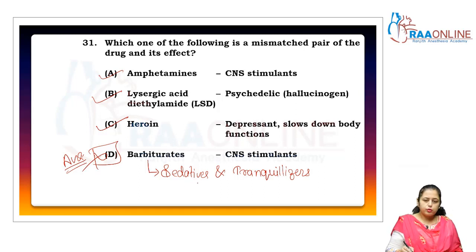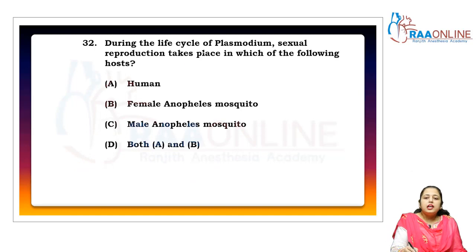Now come to the next question. During the life cycle of Plasmodium, sexual reproduction takes place in which one of the following hosts? That is the female Anopheles mosquito. We have already discussed it. The asexual cycle occurs in the human, the sexual cycle occurs in the female Anopheles, not the male, right? So the answer is Bombay.